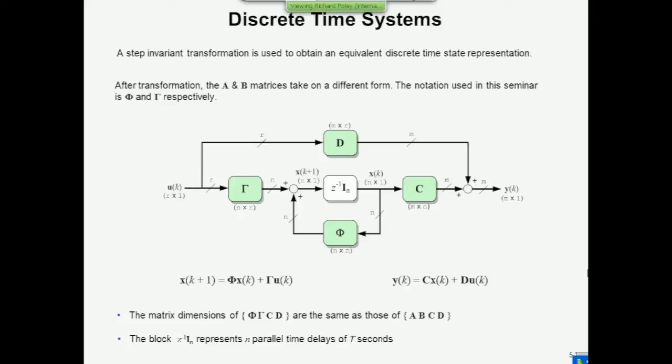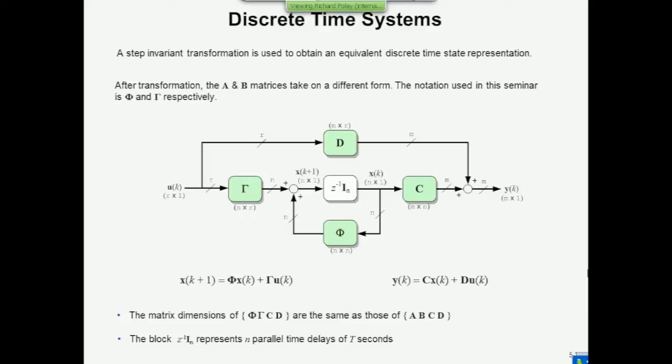If you take the previous diagram that I showed you and just change the notation, you'll find it's the same diagram, except that the integrator is now replaced by delay elements in here, because the state vector now is delayed by one sample interval relative to x of k plus 1, so it's not an integration that's taking place, or it's not n parallel integrations, it's now n parallel delays. So you've got zeta minus 1 times I, and writing I sub n this way means that you put a dimension on the identity matrix, so you can see it's an n by n matrix by writing it that way.